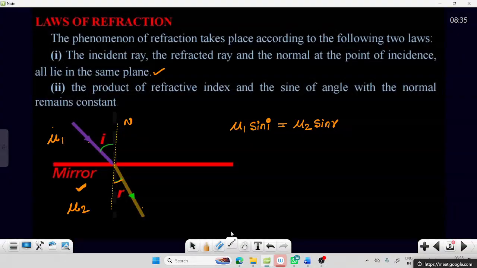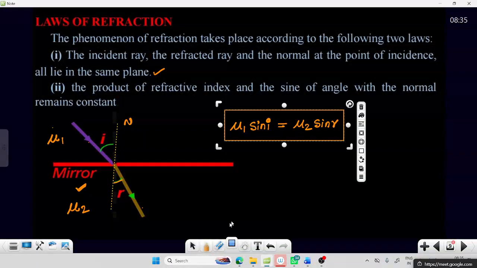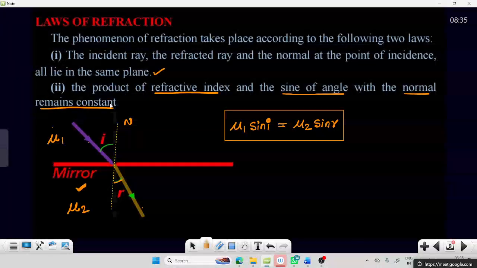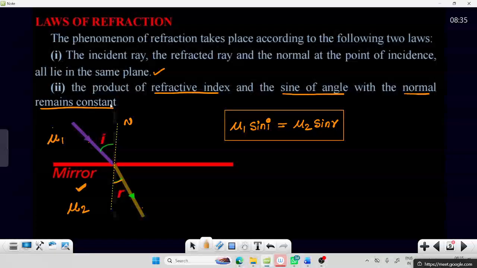So what we can say here is that the product of refractive index and sine of the angle with the normal remains constant. Mu1 sine I equals mu2 sine R. This is the second law, and it is also called Snell's law.